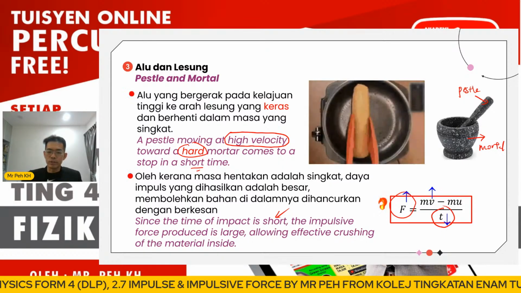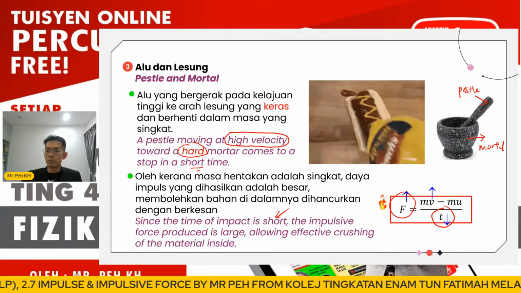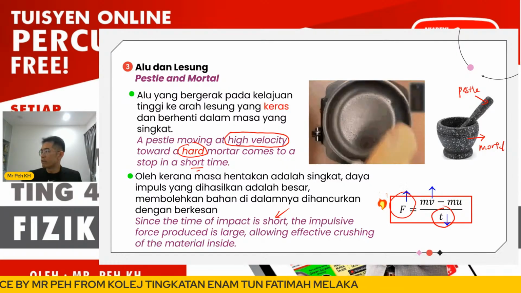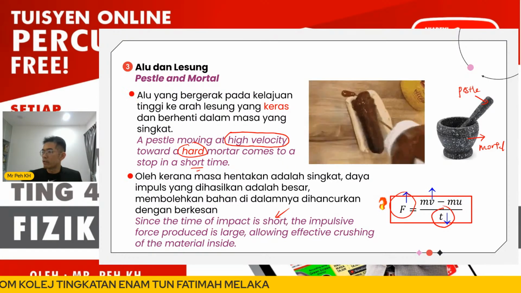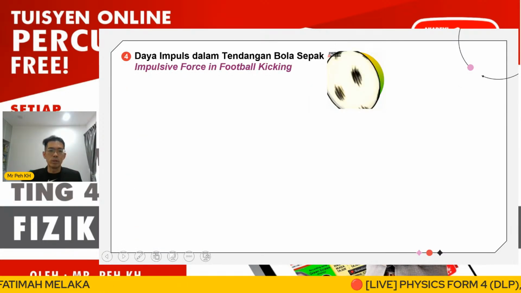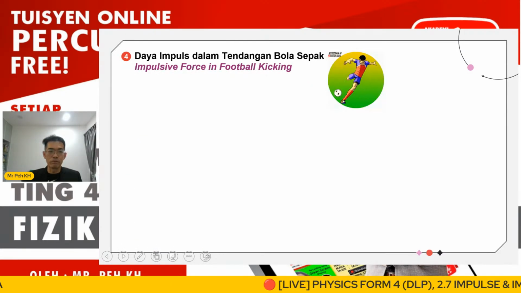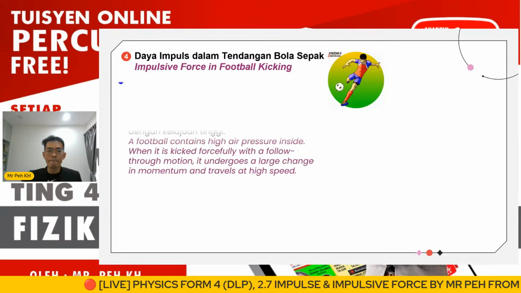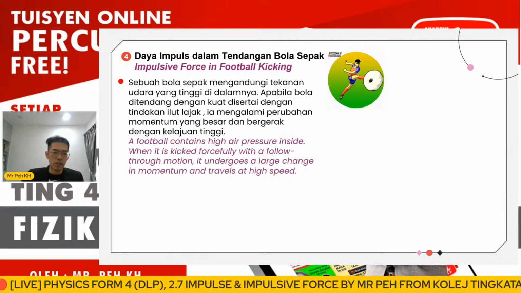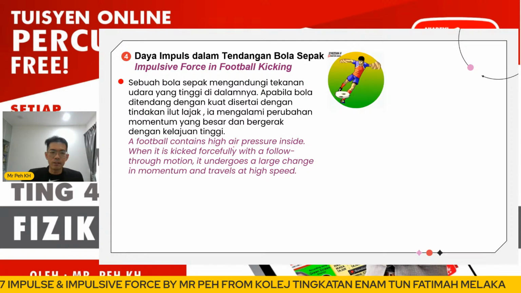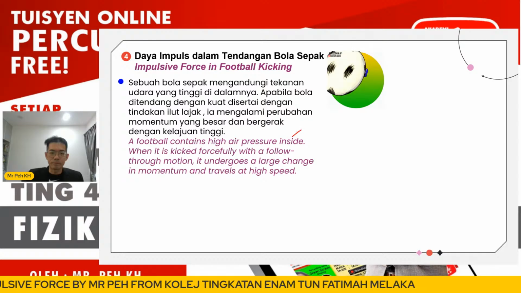Let us continue with the fourth application to produce a larger impulsive force. Everyone, if you have a question, you may channel your question in the chat room. The fourth application is the impulsive force in kicking a football. A football contains high air pressure inside.